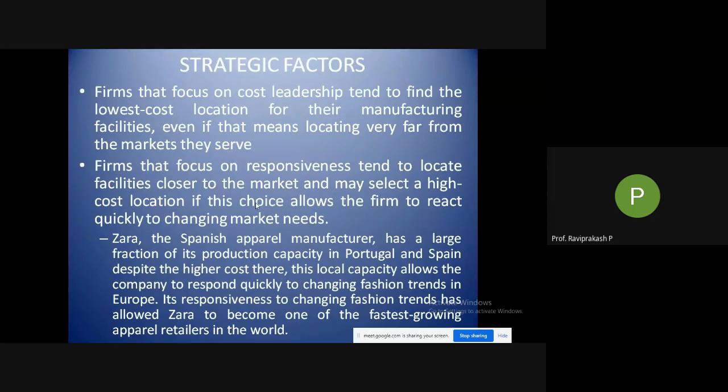Okay. So its responsiveness to changing fashion trends has allowed Zara to become one of the fastest growing apparel retailers in the world. Right? Why? Because they are in the market and know the market, they come to know as and when the trend is changing. So they prepare for it, how the trends are changing, what to do, and their products come out almost equal to or faster than their competitors. You could say they are coming out with their products faster than their competitors. So it is one of the fastest growing apparel retailers in the world.